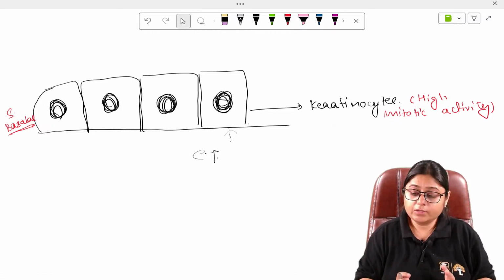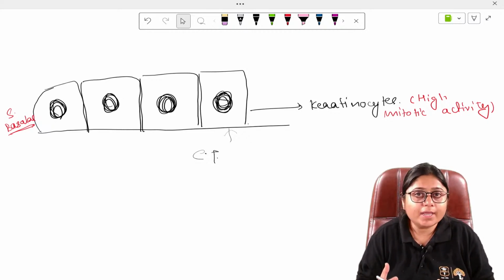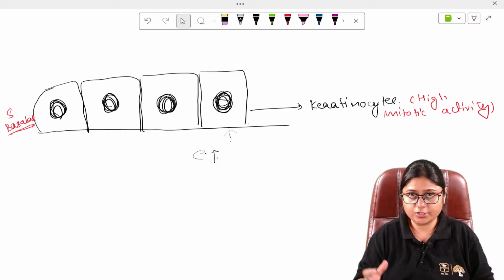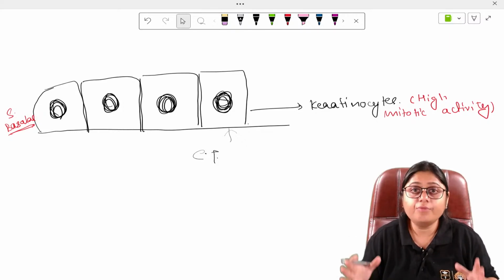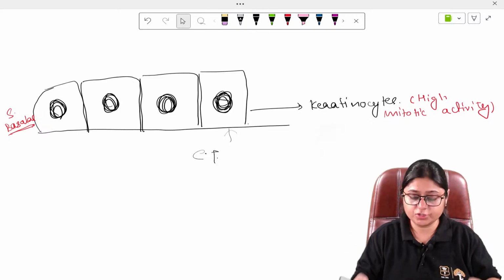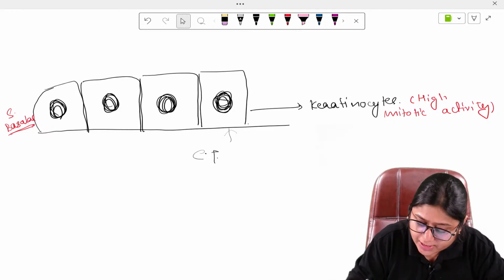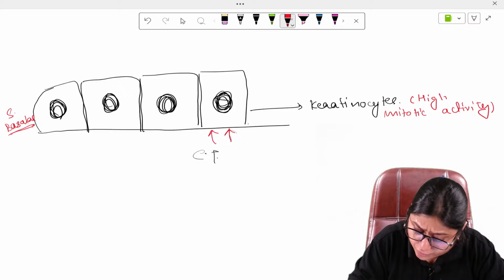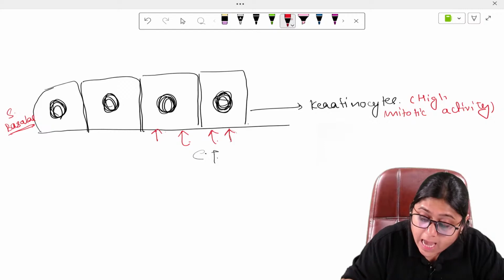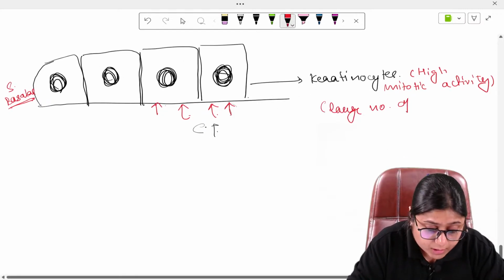Okay, so these keratinocytes have a high mitotic activity. So anything which has a high mitotic activity, try to think in this direction. It will have a large amount of organelles, right? Because it has to do cell division. So it has high activity, it requires a lot of energy. Energy is available through food, nutrition. So that nutrition, it derives from the underlying connective tissue, from the blood vessels, because it is in direct contact with the blood vessels. Plus it has a large number of organelles.